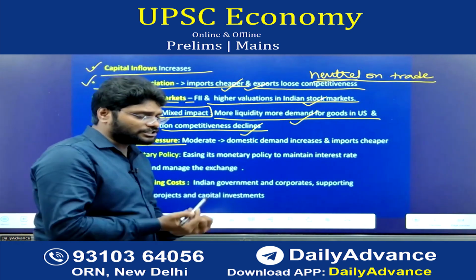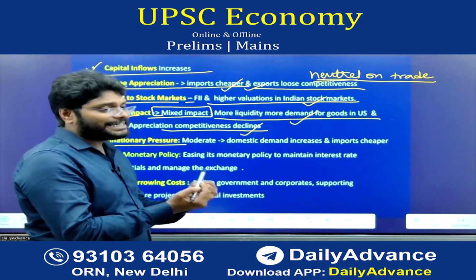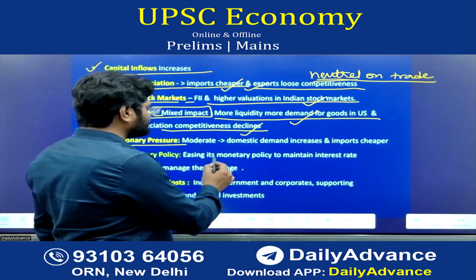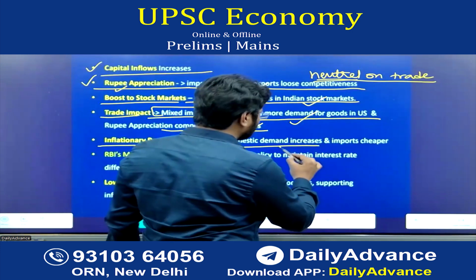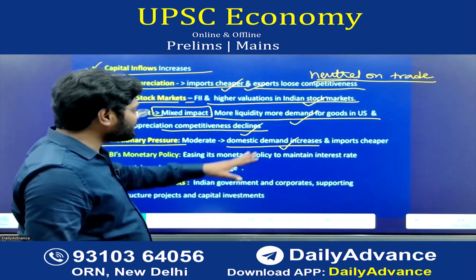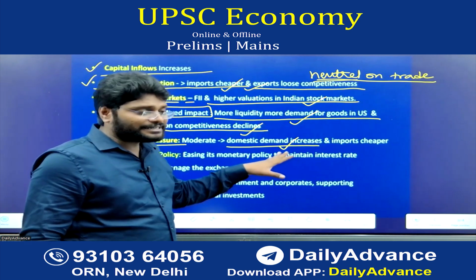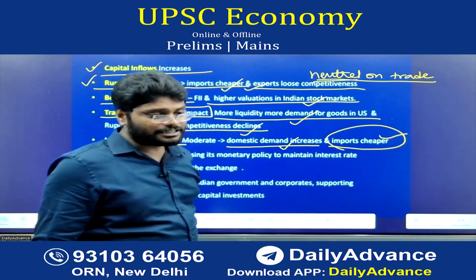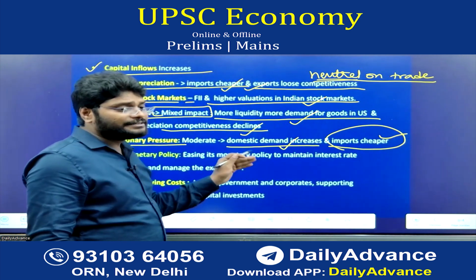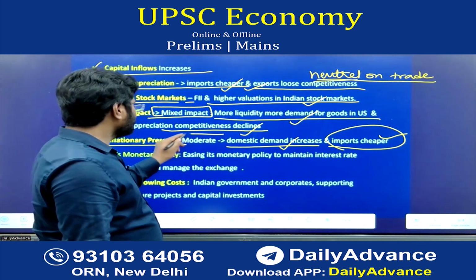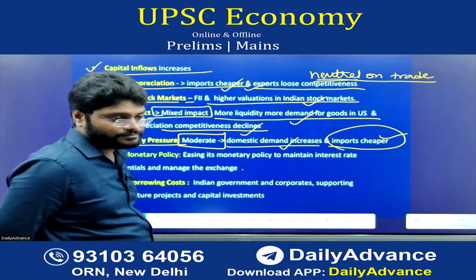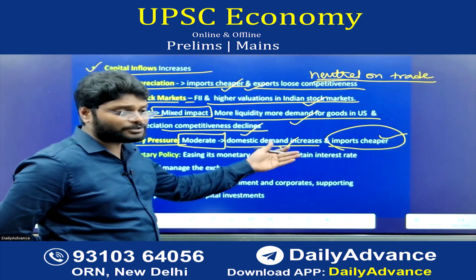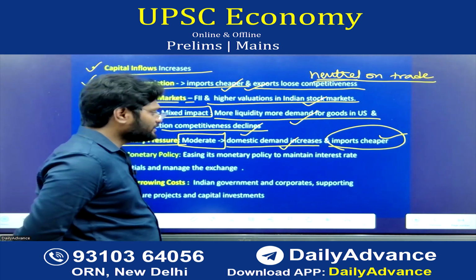Next, inflation pressure. When more money comes into India, the liquidity in the domestic market and the purchasing power of the people increase. That means more demand is created in the domestic market, so prices should increase. But at the same time, we can import goods at lower prices, which offsets the inflation increase. Thereby inflation pressure on the Indian market is moderate, neither positive nor negative. When demand increases, inflation increases, but that is offset by cheaper imports. Understand?